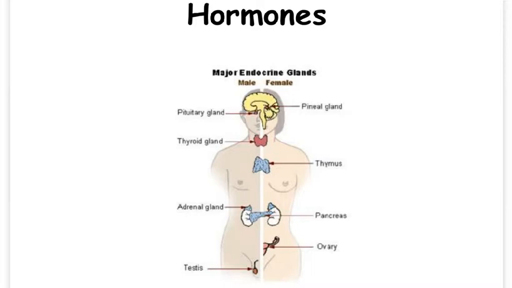The diagram shows the endocrine glands of the body which are responsible for producing and releasing hormones. The pancreas makes a hormone called insulin, which controls the amount of glucose in the blood. The blood must have the right amount of glucose so it can deliver it to the cells. The cells can then get energy from that glucose.